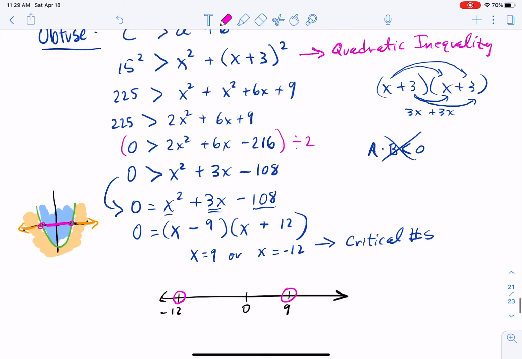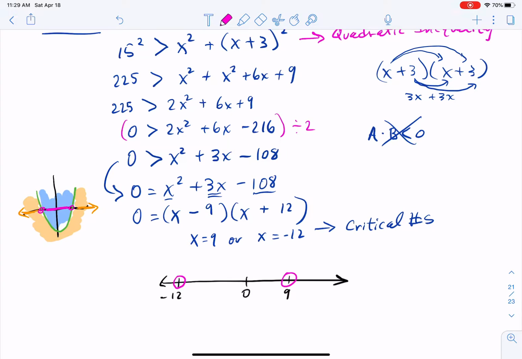My answers are either going to be in between those two or on the outside, just like what we have right here for this parabola shape. The easiest way to tell is to pick a number, put it into the inequality, and test it out. What do you think is the easiest number to test out? That's right, 0. So let's test 0.